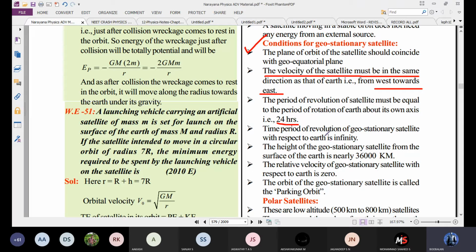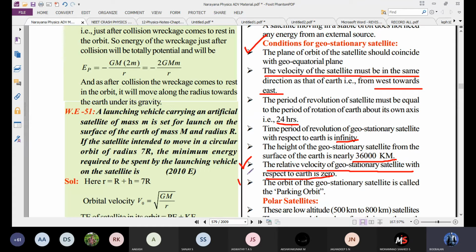The time period of revolution of a geostationary satellite with respect to Earth is infinity. The height is 36,000 kilometers. Please note down this point: the relative velocity of a geostationary satellite with respect to Earth is 0.